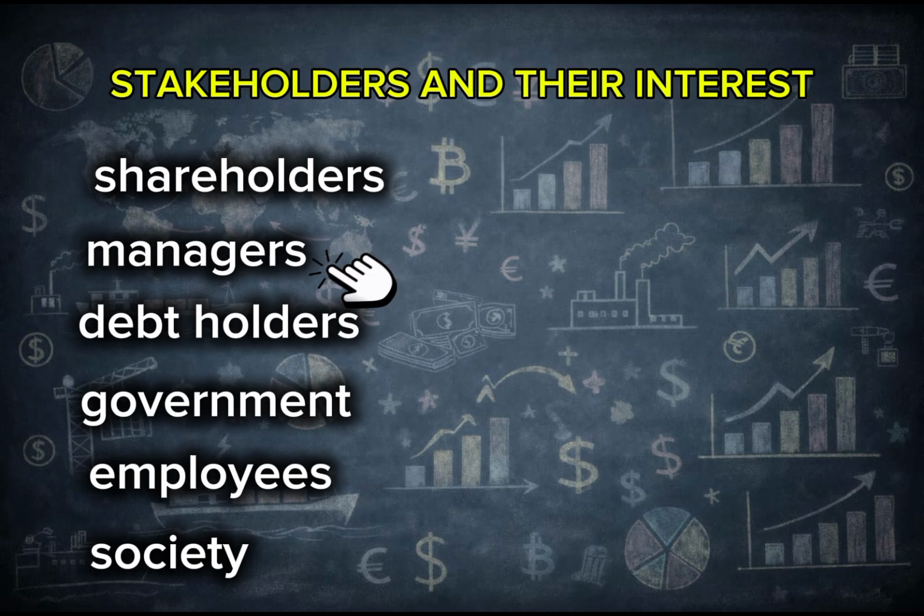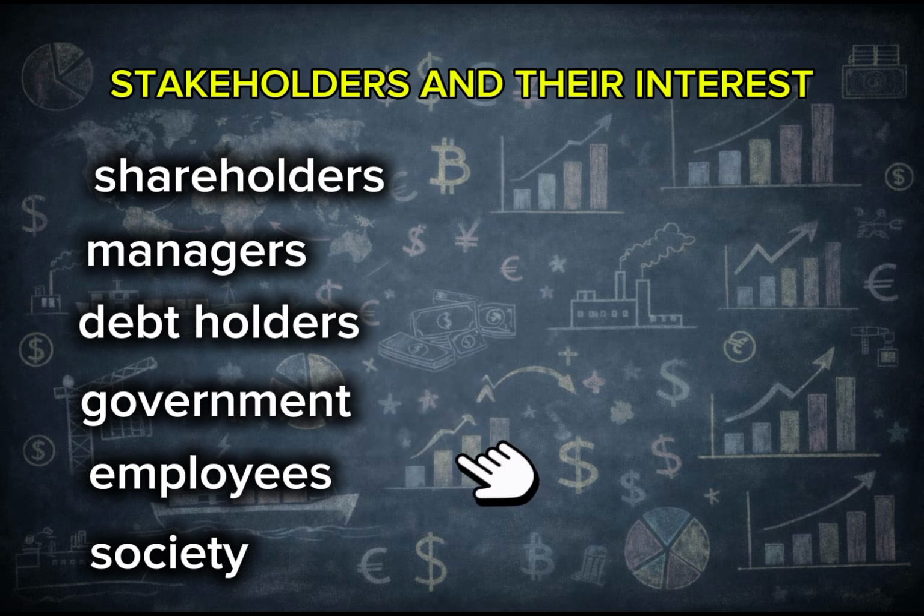What about the debt holders and the bond holders? They are interested in maximizing the interest on loans, and they would not give the business a loan if the terms on the loans they offer is not favorable to them.